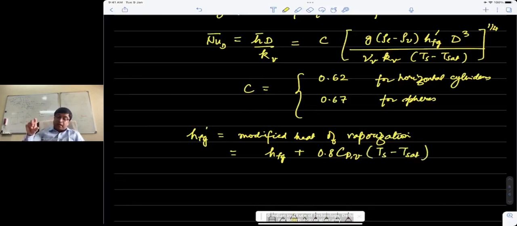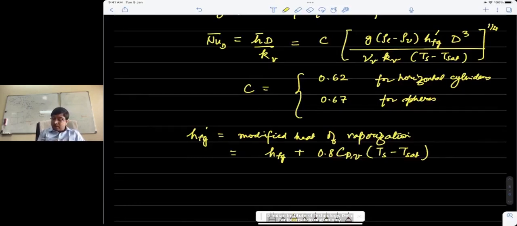This correlation is applicable in the early part of the film boiling regime. But as the temperature rises even further, radiation becomes dominant, and so in that case, the radiation mode also has to be accounted for in this analysis, something which I'm not doing in this class. I'm avoiding that part here, because the solution cannot be found simply. There is a transcendental equation that is formed, which is difficult to solve analytically. So I'm ignoring that, but the information is available. If somebody is interested, please go and read in the book. At least some account is given there.